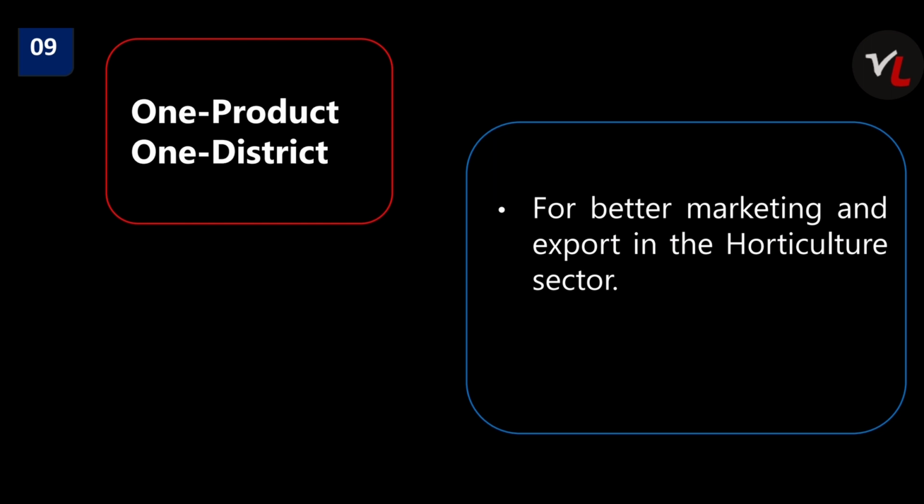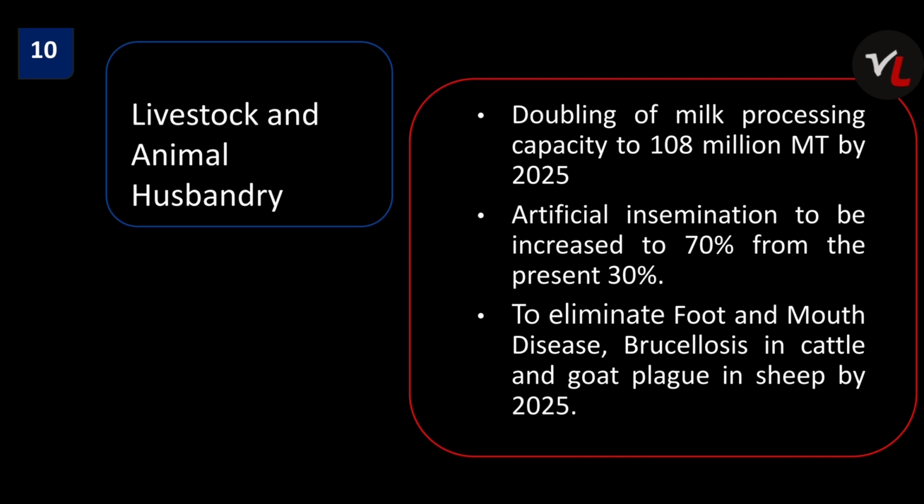One product, one district scheme is basically for marketing and exporting of the horticulture sector. So one product, one district is a scheme which is focusing on horticulture, its marketing and export. Now let's move on to livestock and animal husbandry.